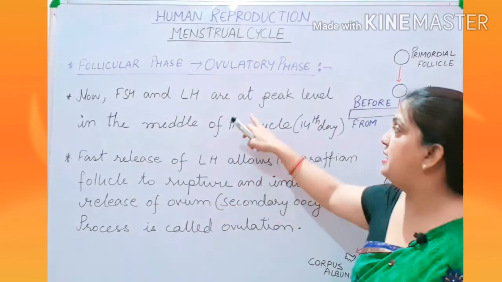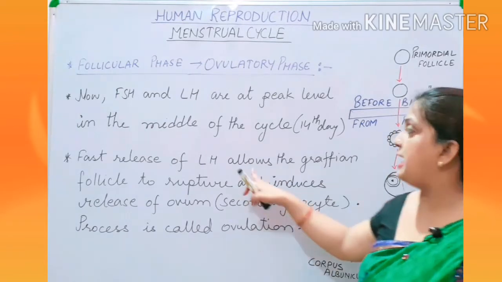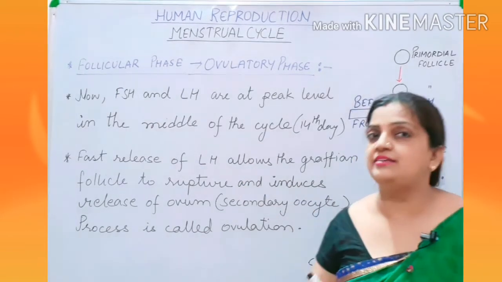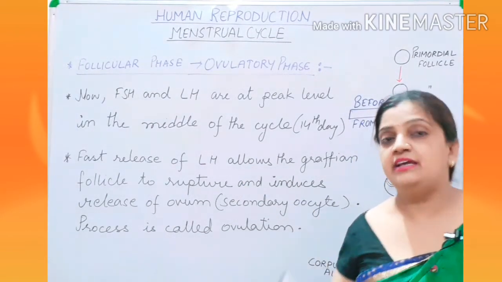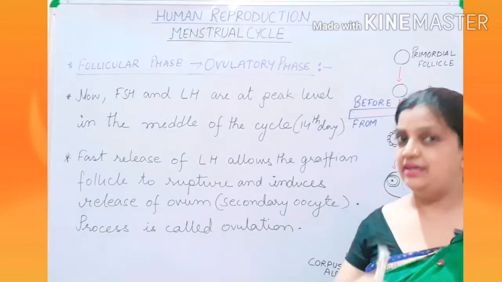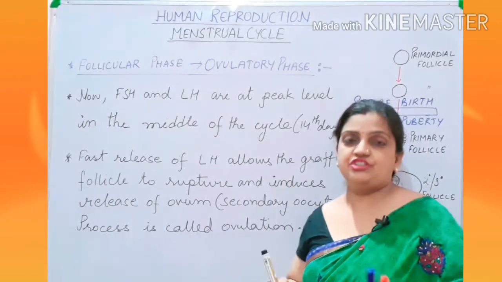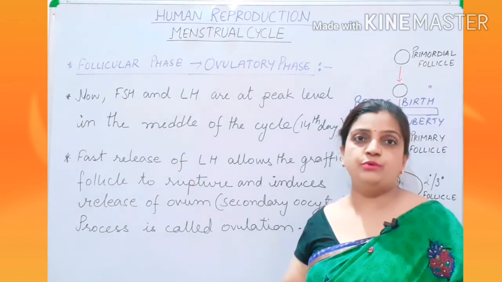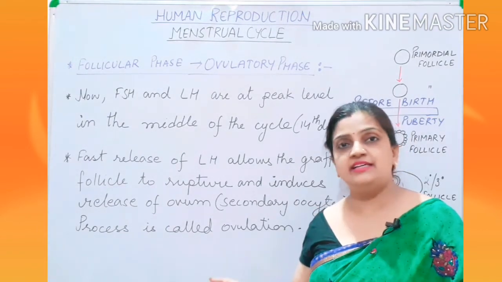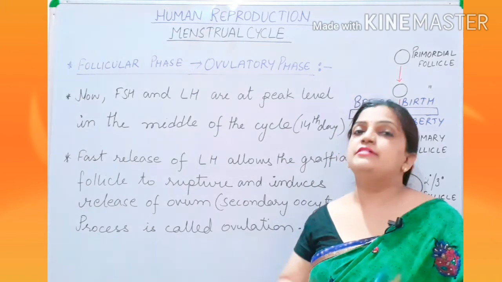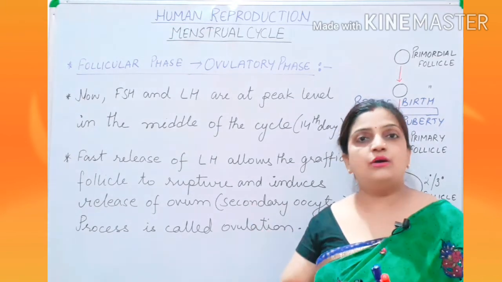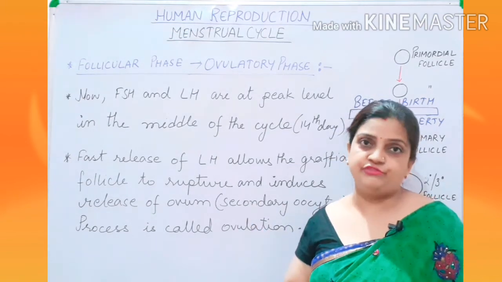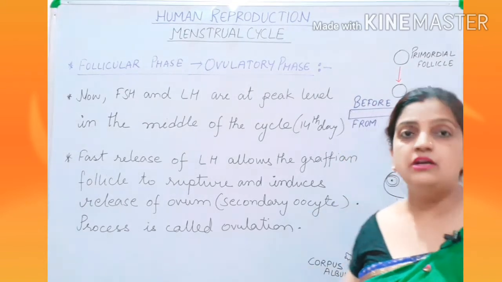And what does this LH help with? It helps in rupturing the Graafian follicle, as I have discussed before. When LH, luteinizing hormone, which is secreted by the anterior pituitary lobe, starts getting released, your secondary oocyte comes out from the Graafian follicle, and this process is called ovulation.